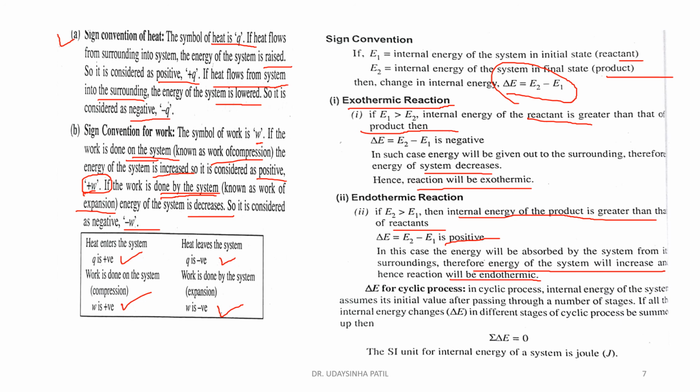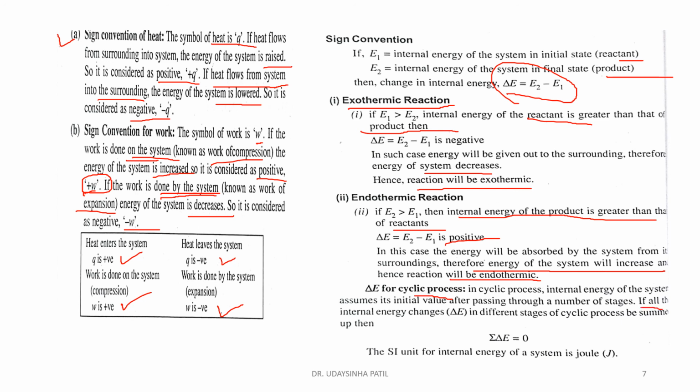For a cyclic process, the internal energy of the system assumes its initial value after passing through a number of stages, stage 1, stage 2, stage 3, stage 4, or whatever, because the process has been brought back to its original state.